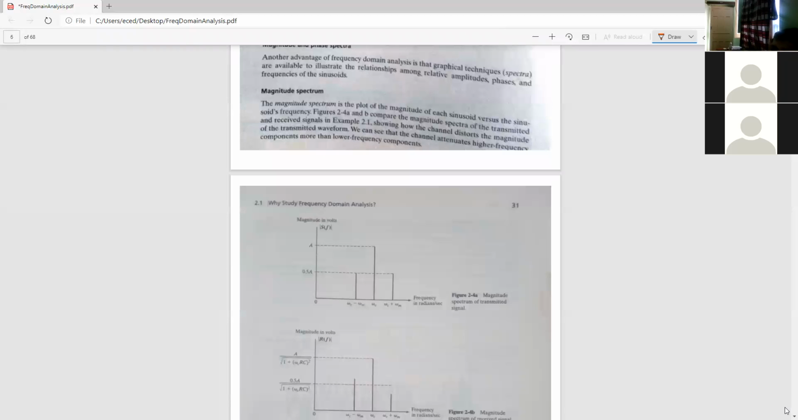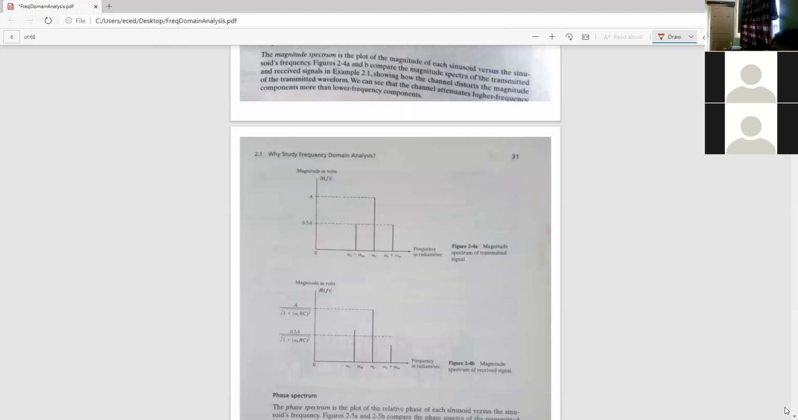Now you can see why it is easier. Similarly, I can plot the magnitude spectra. At ω_c minus ω_m the magnitude is 0.58 times A, at ω_c the magnitude is A, and at ω_c plus ω_m it is again 0.58 times A. So these are the magnitude spectra of the received signal and the magnitude spectra of the transmitted signal. Both can be obtained easily when I apply the frequency domain tool.